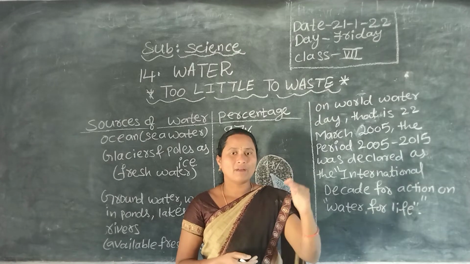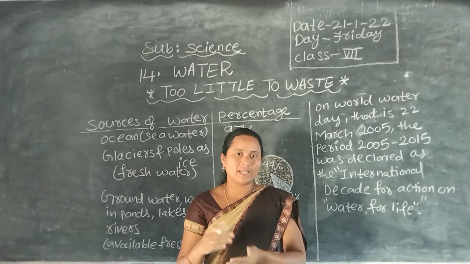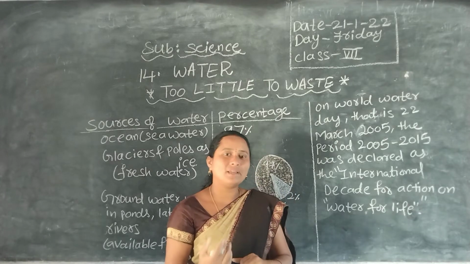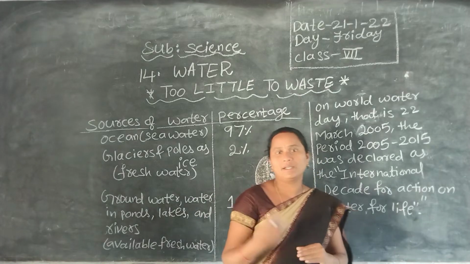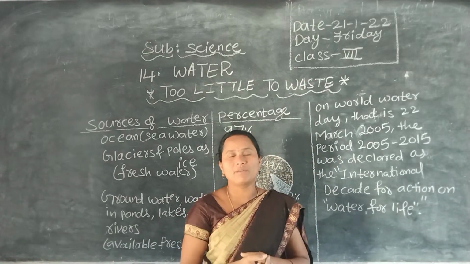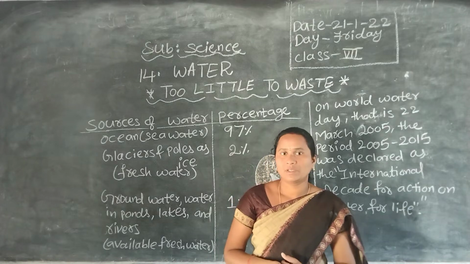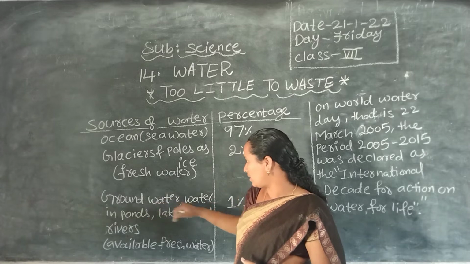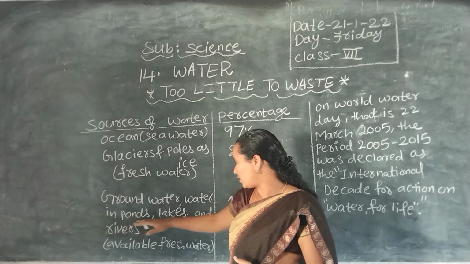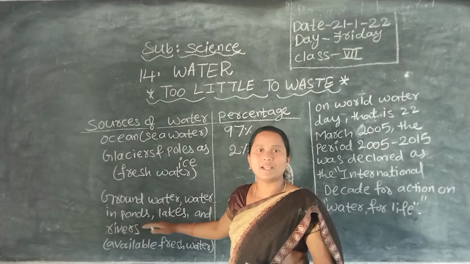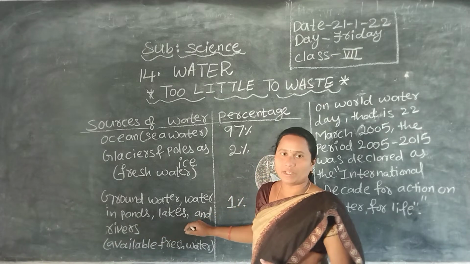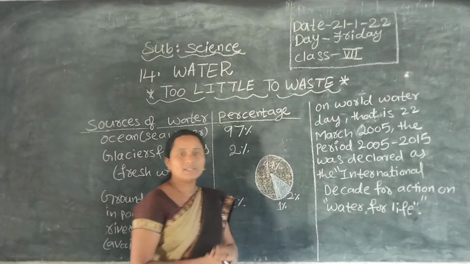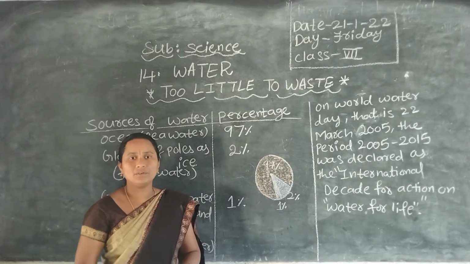After going deep inside the earth, we observe some type of rocks where water does not seep deeper, so it forms the water table. Ponds, lakes and rivers fill with water when the rains fall. So water is very precious and we have to use it very carefully.